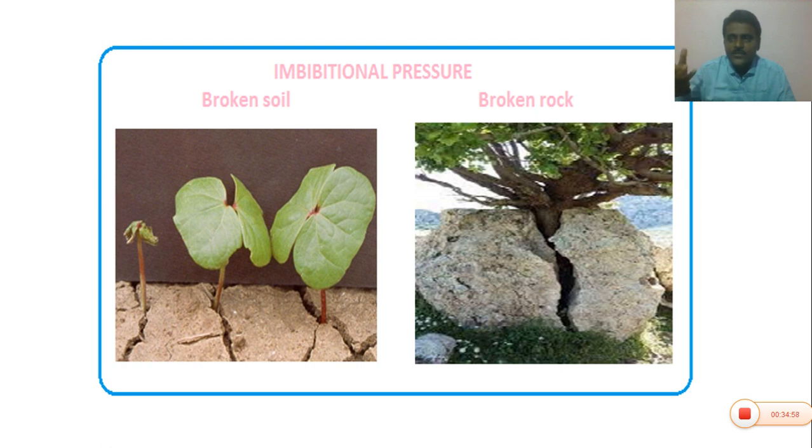After one day, due to the imbibition pressure, the wood expands and the rock breaks into several fragments. In the rainy season also, we can see that the wooden doors and wooden windows do not fit suitably in the frames. That is also a best example of imbibition.